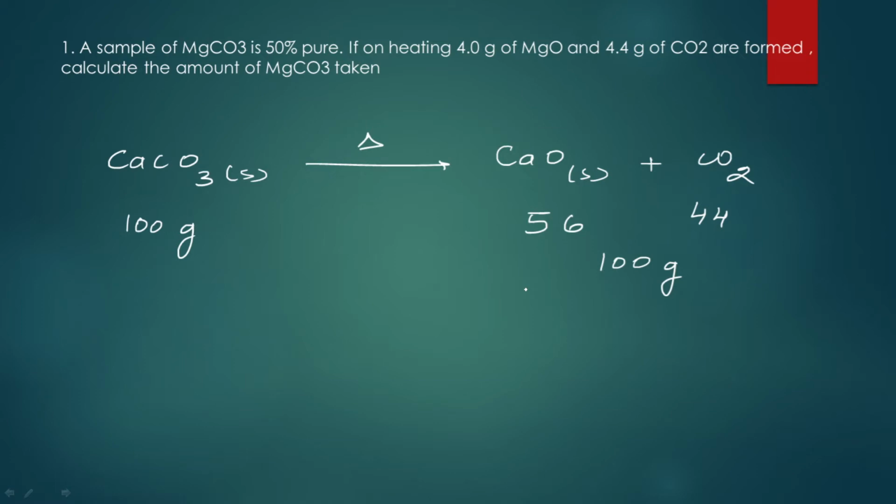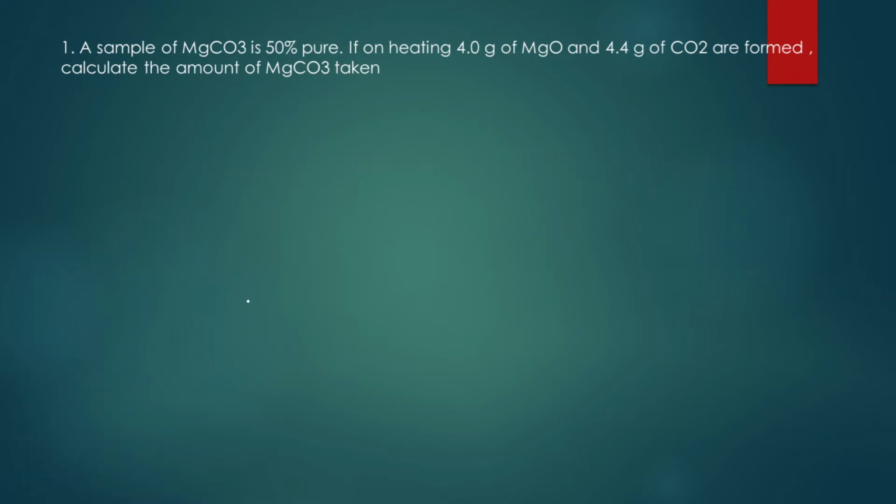अब let's see कि हमको इस section में से questions कैसे आते हैं. Right? तो जब हम लोग इस पे question कर रहे हैं, I have taken one question over here so as to tell you कि इसमें से questions हमें कैसे आ सकते हैं. A sample of magnesium carbonate is 50% pure. If on heating 4 grams of magnesium oxide and 4.4 grams of carbon dioxide are formed, calculate the amount of MgCO3.